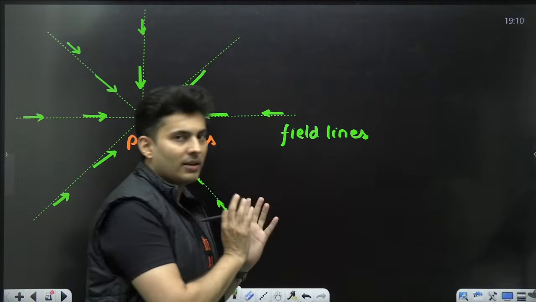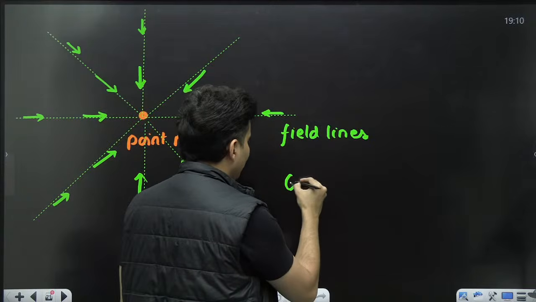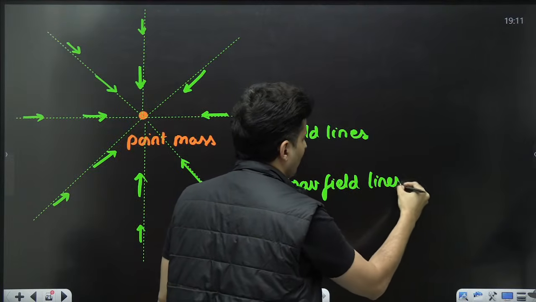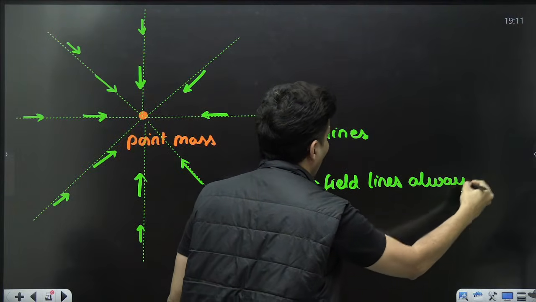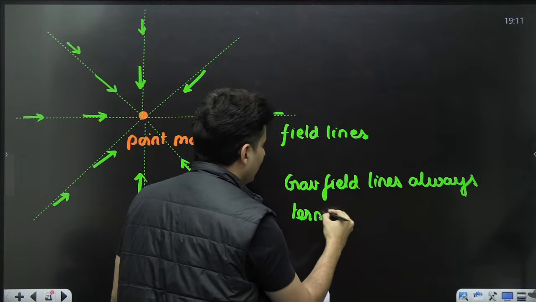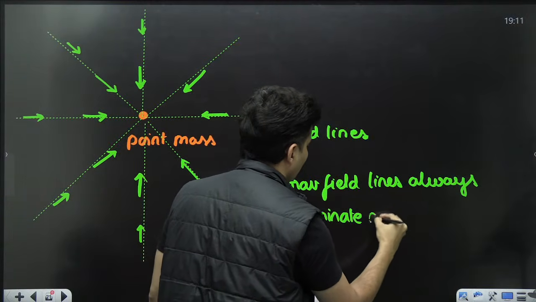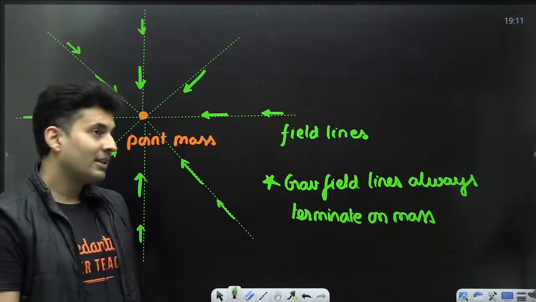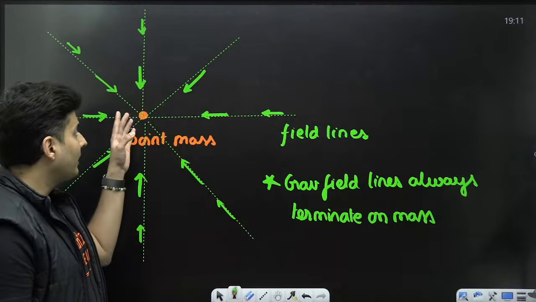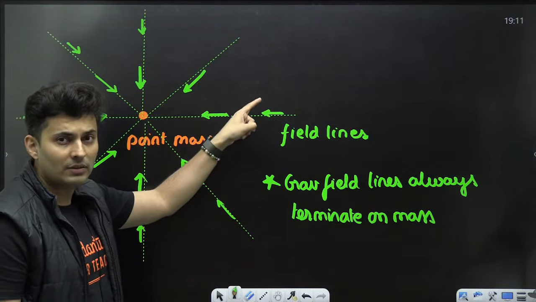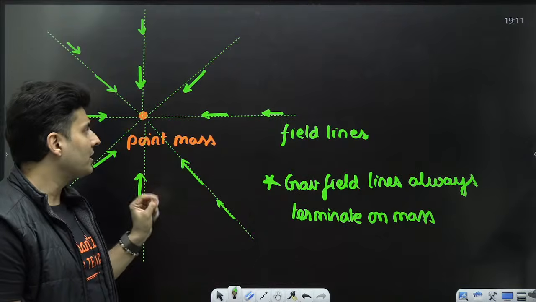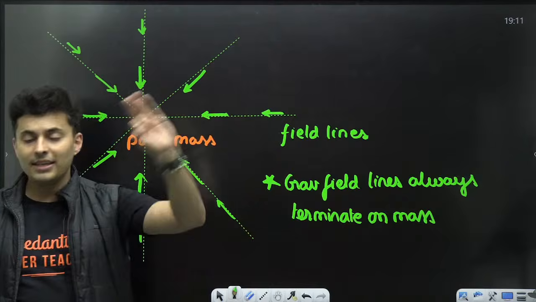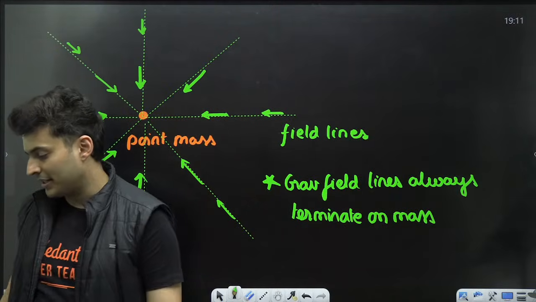And also realize that the gravitational field lines always terminate on the masses. They can never originate from the mass. In electrostatics, electric field lines can originate if it is a positive charge. They can terminate if it is a negative charge. But gravitational field lines always terminate on the masses. They can never ever originate.